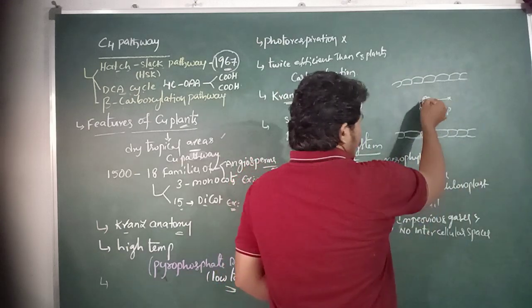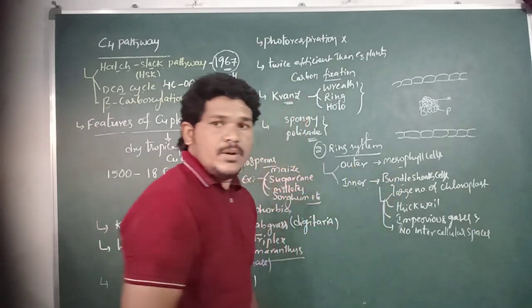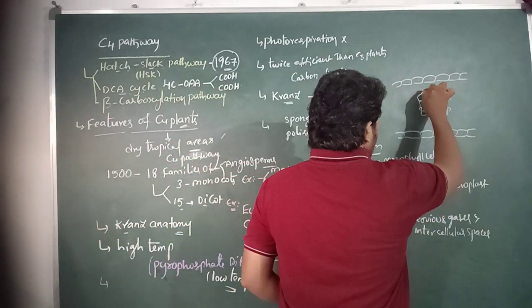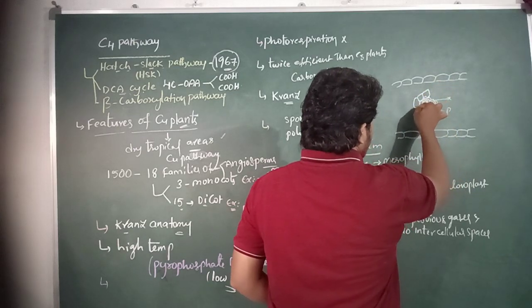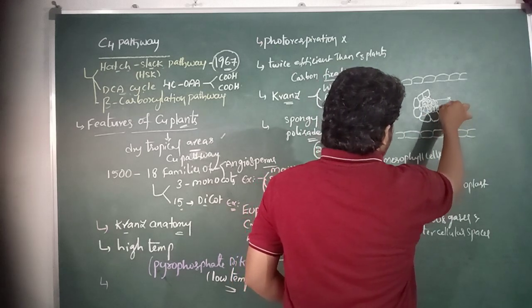Around the vascular bundle, several layers of bundle sheath cells are present, arranged as a wreath or ring or hollow.